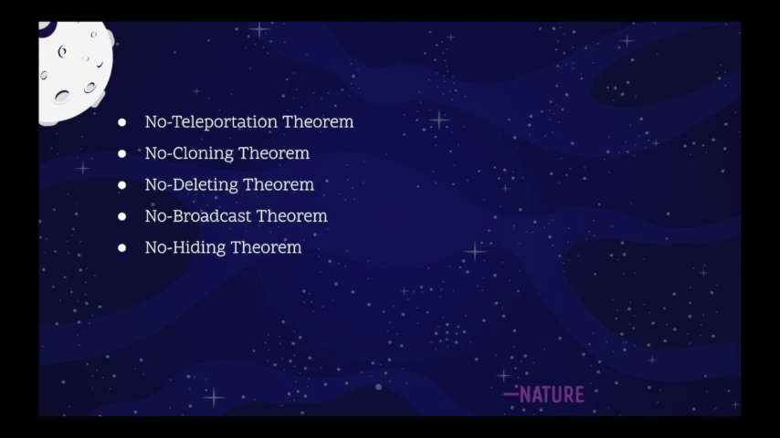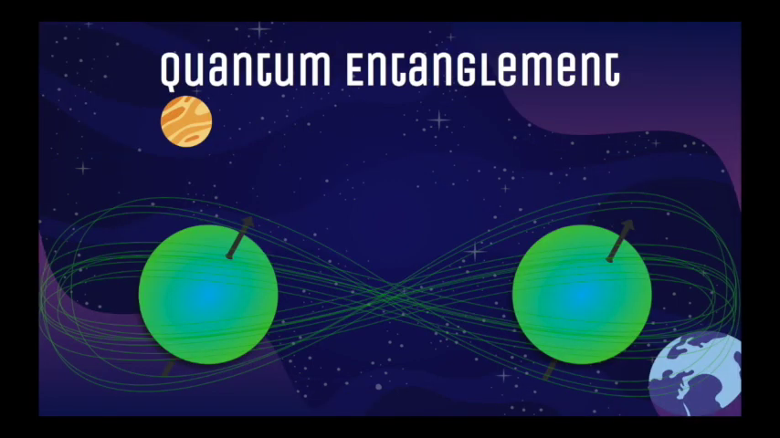And the no-hiding theorem states that quantum information within the universe is conserved. This experiment is particularly interested in the second theorem, yet it is important to see how all theorems are interconnected. Before delving further into the no-cloning theorem, let's talk about quantum entanglement. Quantum entanglement is a phenomenon in which unknown states of two or more particles are interconnected.